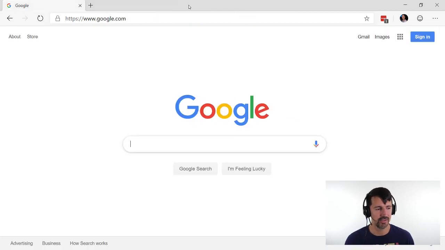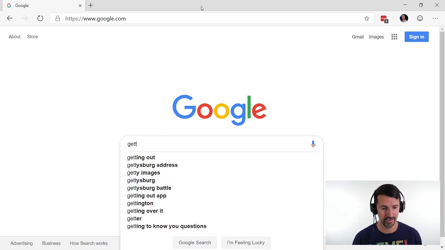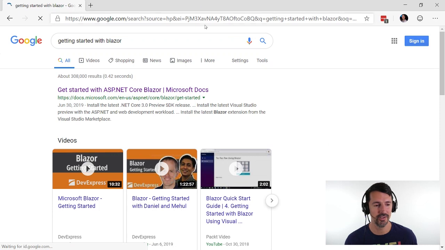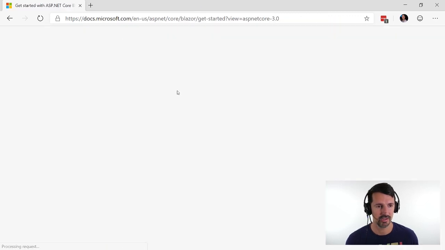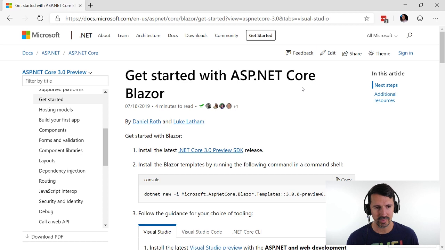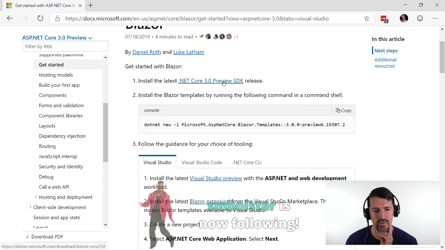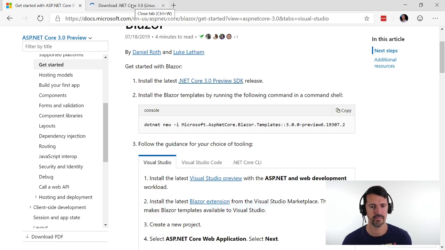Let me go ahead and close that. Today, I actually wanted to play with Blazor because I've heard a lot of good things about it, and I have personally not played with it. So I figured I would painfully go through the process of what you would probably go through to learn Blazor, and start by Googling getting started with Blazor and see what we need to do. I'm going to click on the first one, which is Docs, and I'm just going to read through this. So we have to install the latest .NET Core preview. Okay, let me do that right quick.